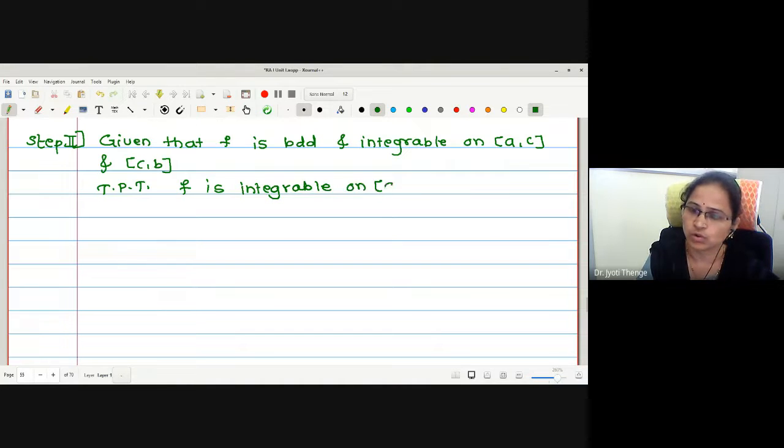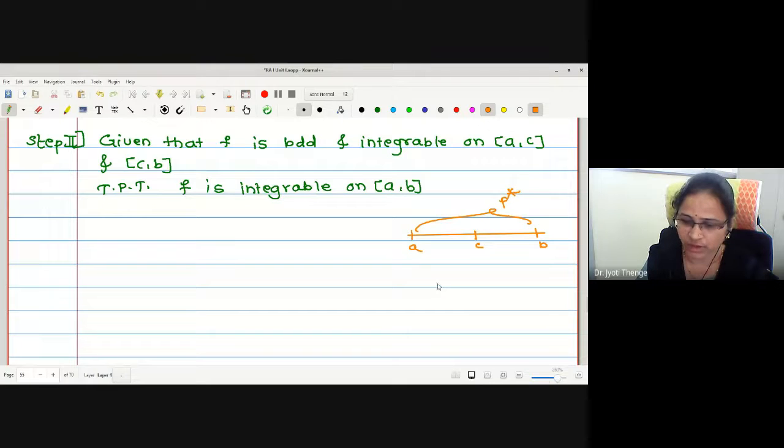on closed interval AB. Okay, let us recall how we made the partition. On the whole interval A to B, with the addition of point C, we called it P star. Correct? The partition on A to C we called P1. The partition from C to B is P2.